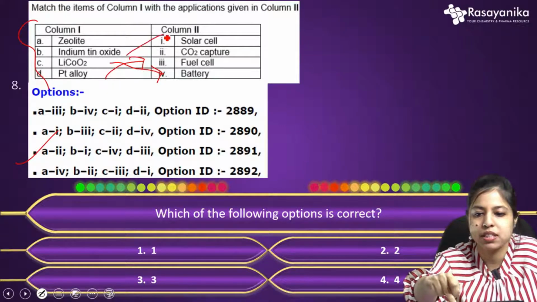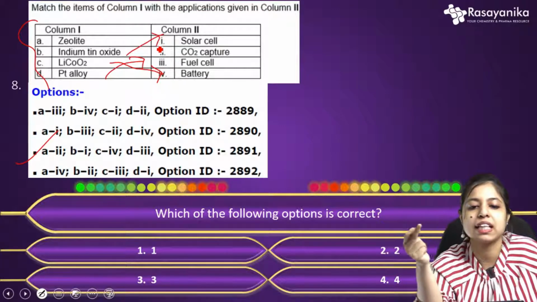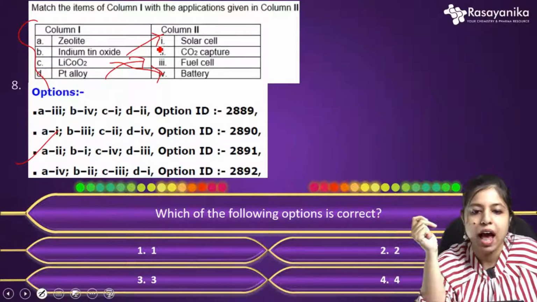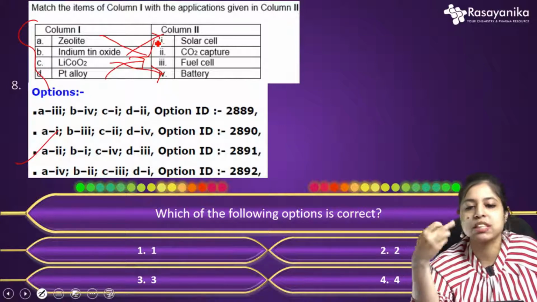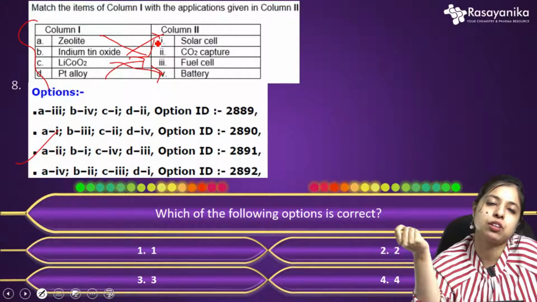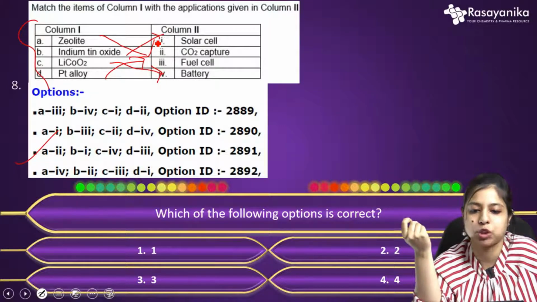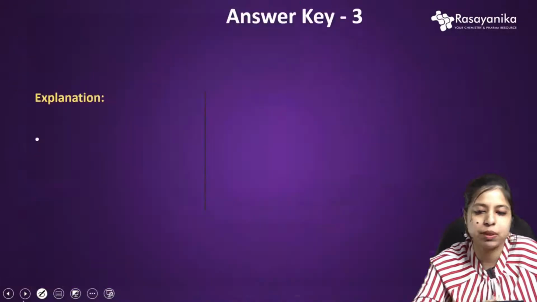So B is 1 means, yeah, that is solar cell. In solar cell, actually, indium tin oxide is used. And zeolite is basically used for carbon dioxide capture, its application. When zeolite is used in the application of carbon dioxide capture. Okay. So basically option C will be the correct option.